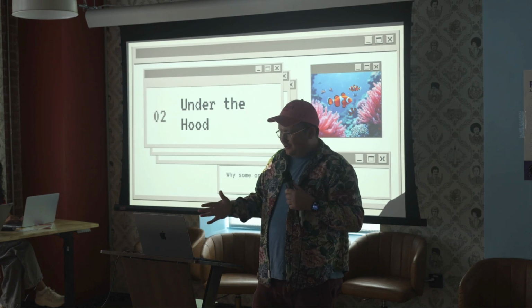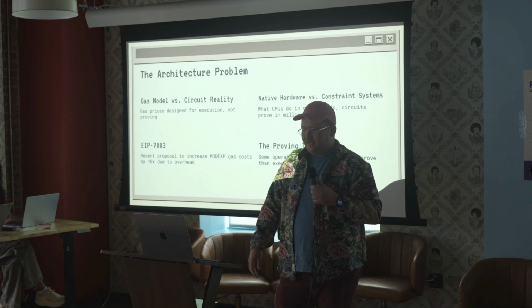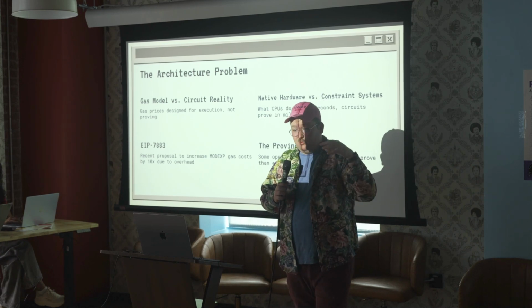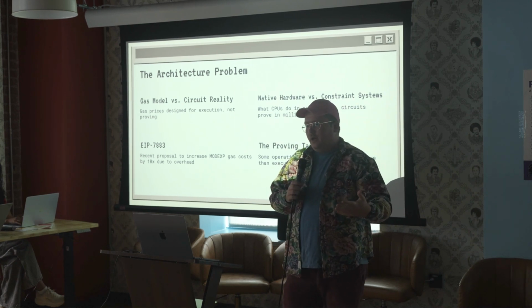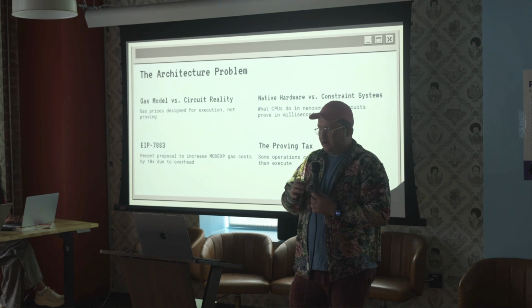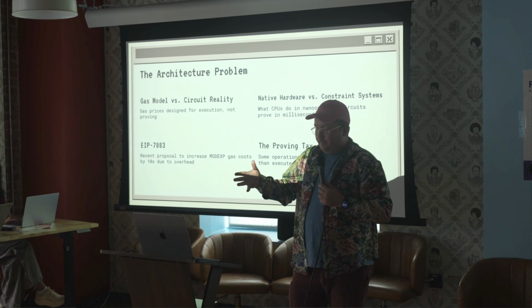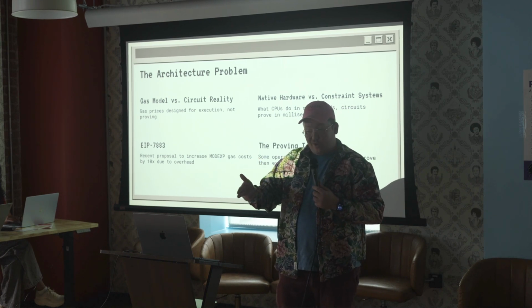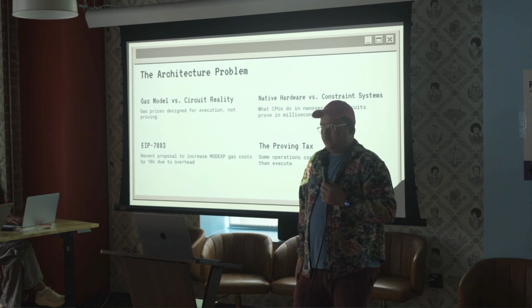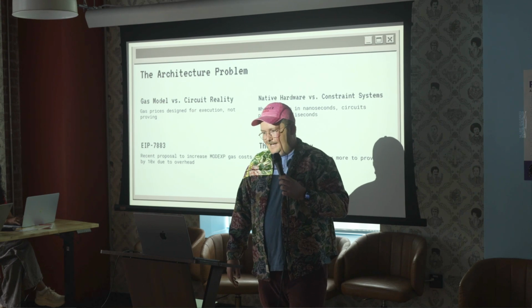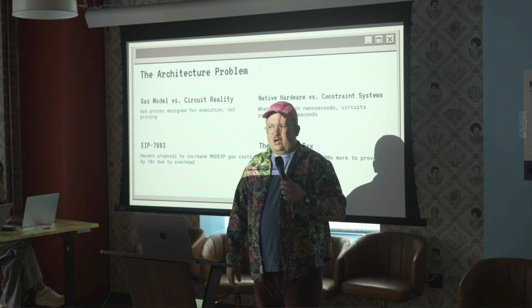So why do some operations make zero-knowledge provers cry? Basically, gas prices are designed for CPU native execution, and really were not built with zero-knowledge proving in mind. So as a result, there's this disparity between native hardware and the actual underlying constraint system in the zero-knowledge prover. One great example is EIP-7883, which is a proposal to increase the modexp gas cost 10x to deal with this particular issue. And yeah, this basically ends up being a tax on zero-knowledge proving.